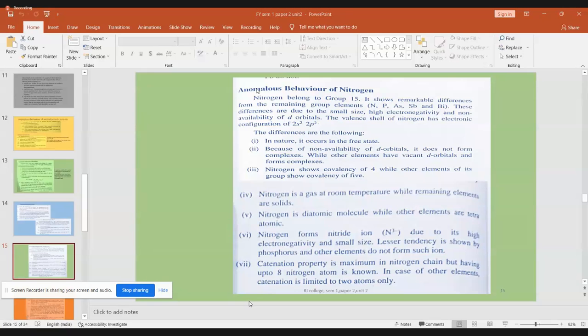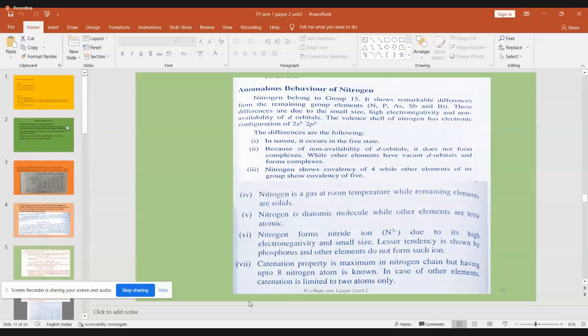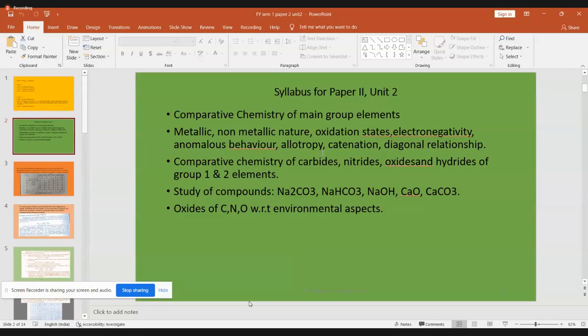Somebody, Pranit is asking, please repeat the name of the chapters that you are teaching. Pranit, it is all uploaded in the Google Classroom. So please join the Google Classroom. And it is in the order of the slides I am showing. The very first slide is going to give your syllabus. This is giving your syllabus in detail. And we are now somewhere here, anomalous behavior. We are now studying that. So there should not be any problem if you are present in my lecture and if you are listening to my lecture.